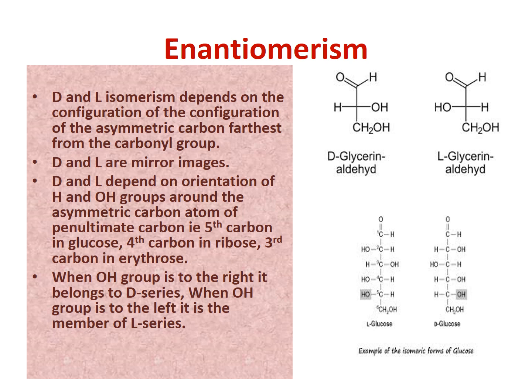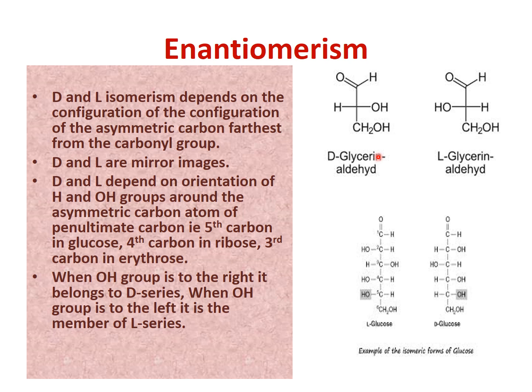Now we come to isomers, that is enantiomerism. What is enantiomerism? Enantiomerism is D and L isomerism, which depends on the configuration of the asymmetric carbon which is far from the carbonyl group. D and L are mirror images. They depend on the orientation of H and OH.